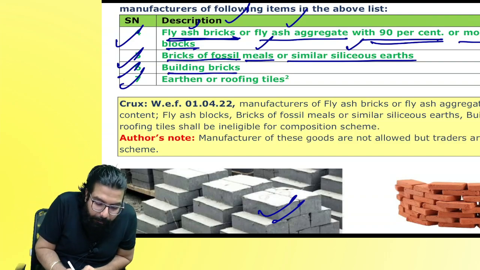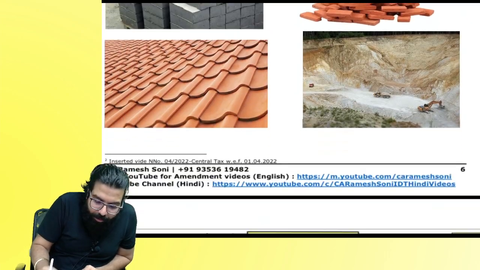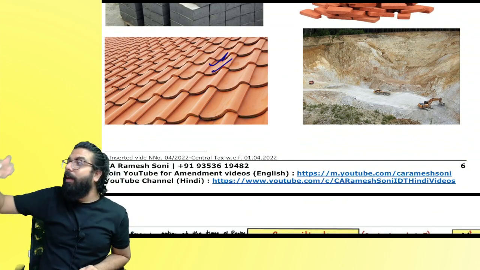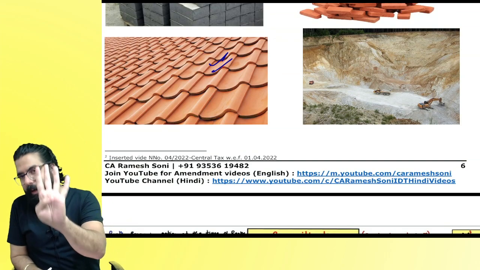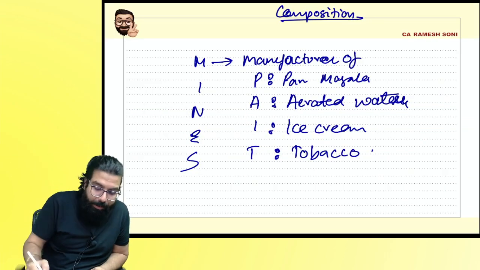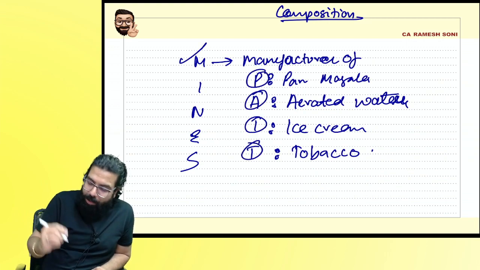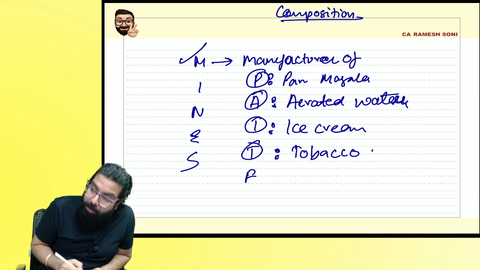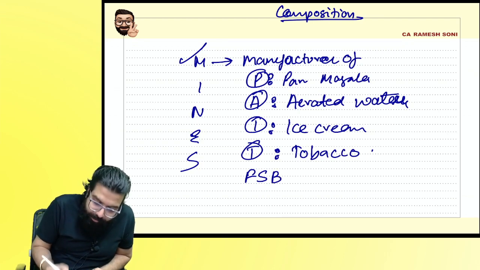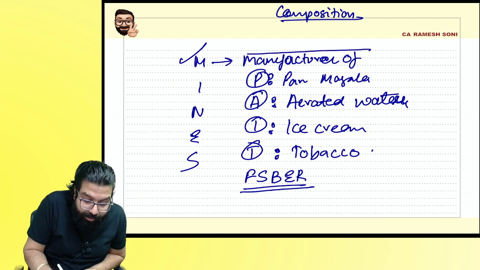Next, building bricks. Baba, these normal bricks, you know, no? Then earthen or roofing tiles. Baba, on the roof there will be brown color tiles. If you are a manufacturer of these 4 items more, then also you are ineligible for composition. Baba, remember, manufacturer of what? Pan masala, aerated water, ice cream, tobacco. Now what did I tell you? Fly ash bricks, bricks of siliceous earth, and then building bricks. Then the last one, earthen or roofing tiles. Please remember this. Only manufacturers are ineligible.